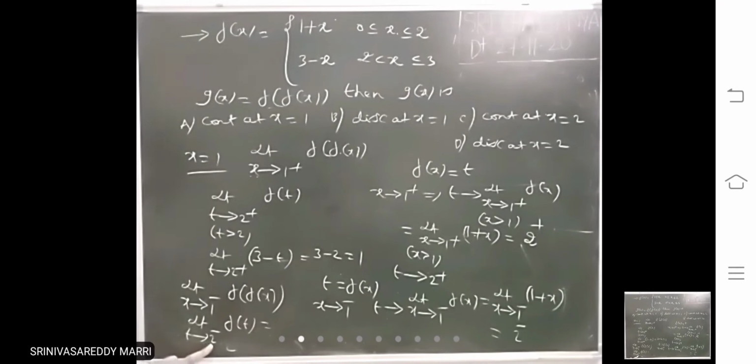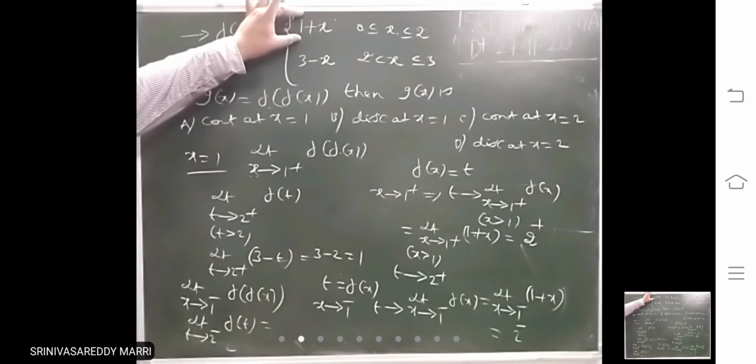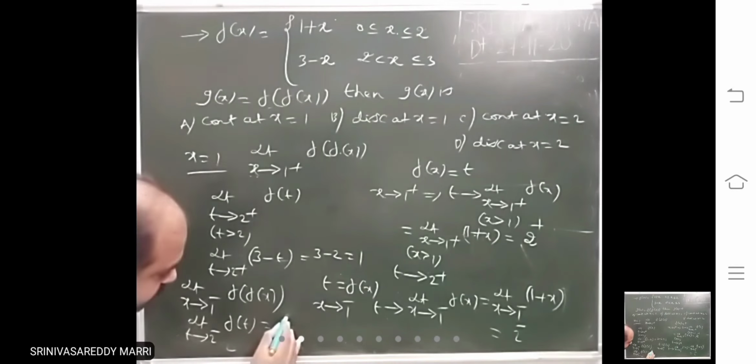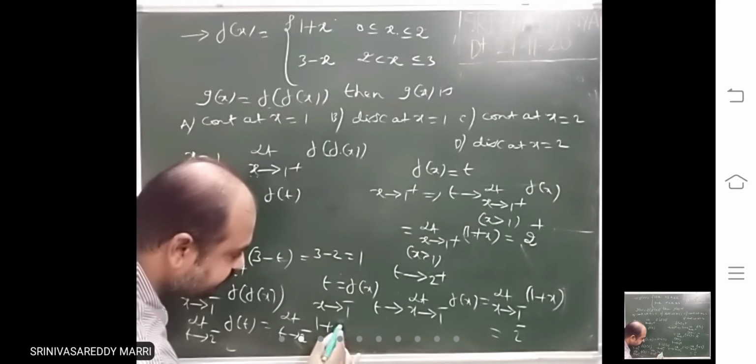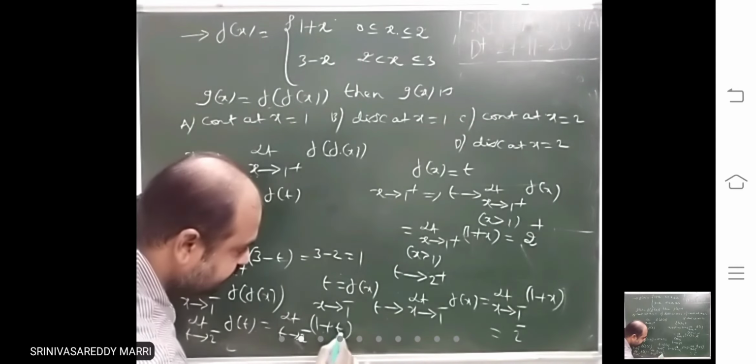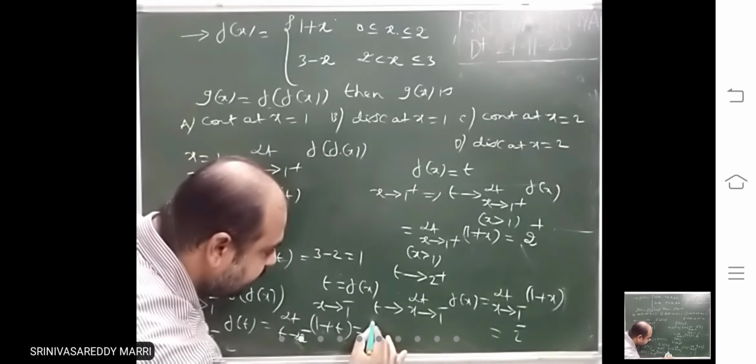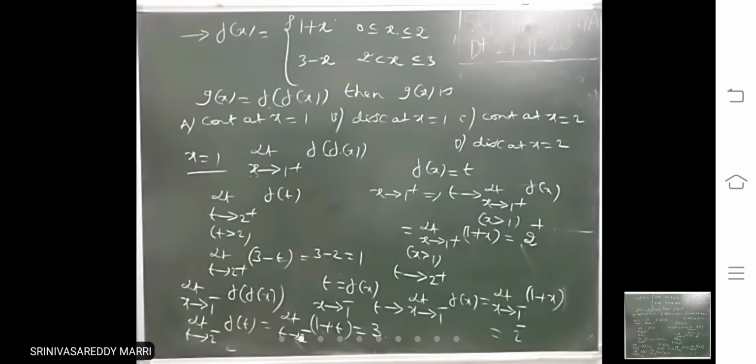Right? Less than 2, the definition is 1 plus x. That means 1 plus t. Substitute t equal to 2, that is 3. Now look, the right hand limit is not equal to the left hand limit.